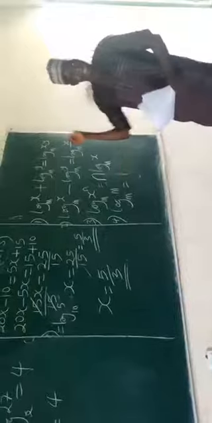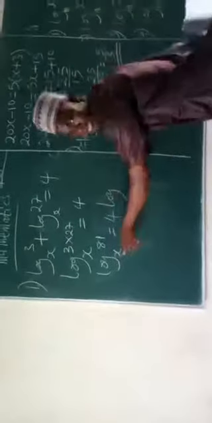4. Why is this 4? Now recall this last. So going by that, now we are dealing with x here.